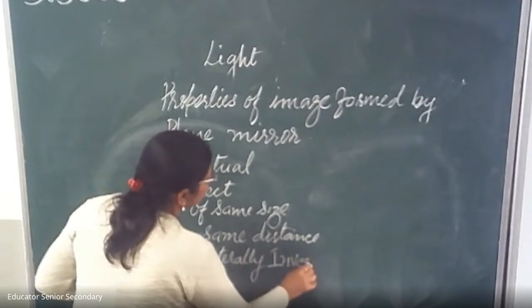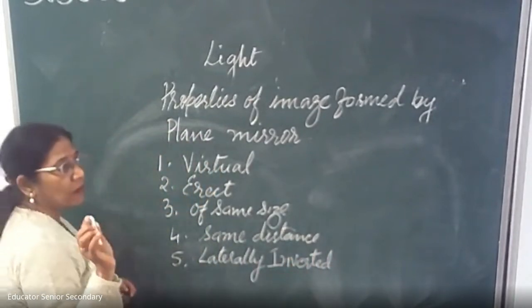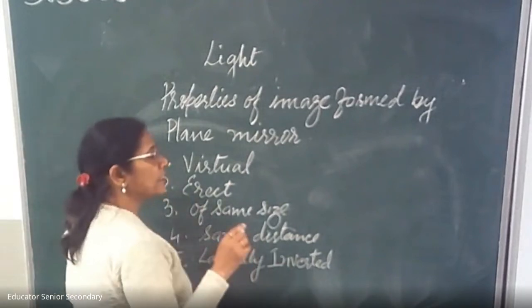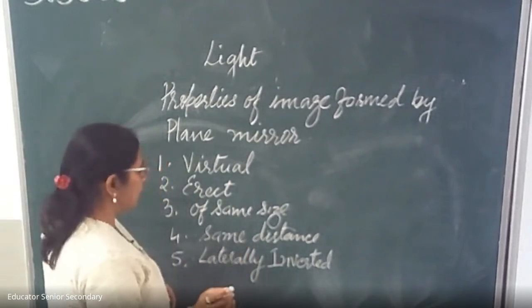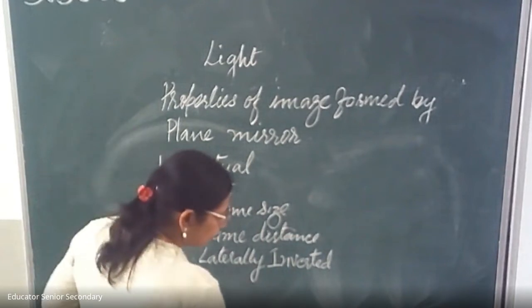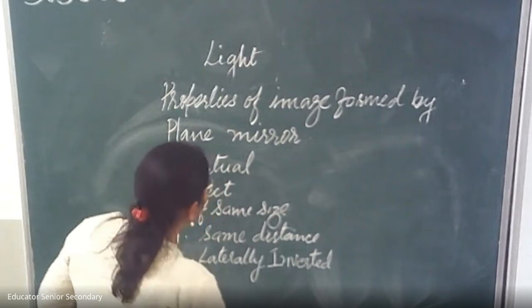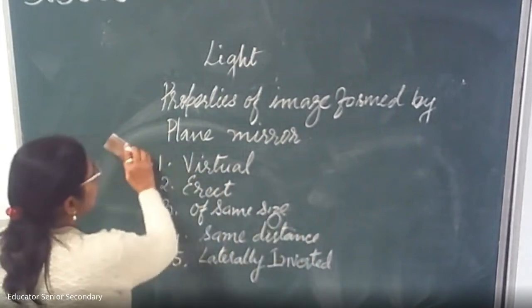What is the meaning of laterally inverted? The right of the object is the left of the image. So this inversion is called lateral inversion. These are the properties of the plane mirrors, the image formed by plane mirrors.